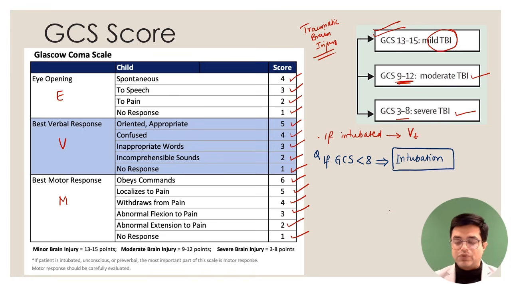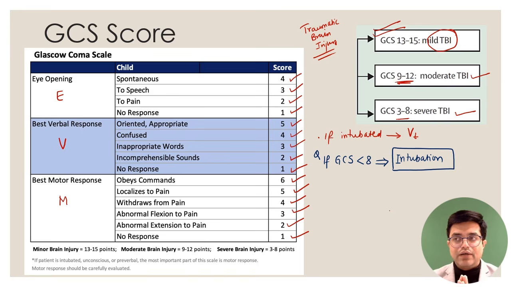So you may get a question. There is a patient, road traffic accident, stroke, epilepsy, whatever reason, and GCS is less than 8. What is the immediate next step in management? Intubate the patient. Life saving.